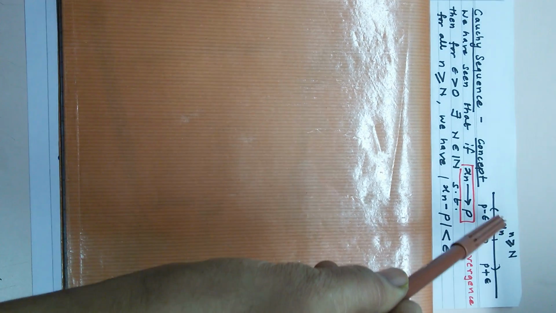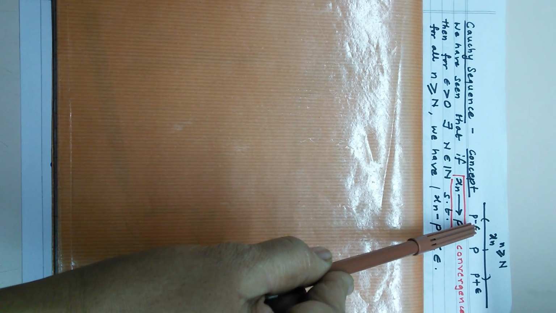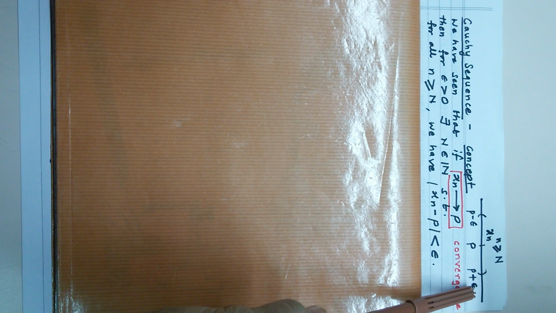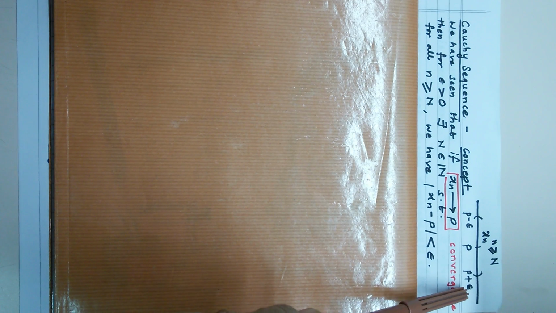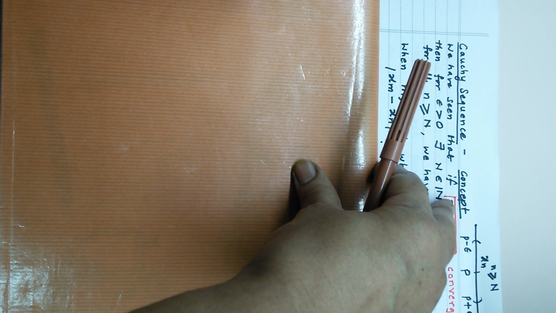In the diagram you can see that all the terms of the sequence after the capital Nth term fall in the interval p minus epsilon to p plus epsilon. Now the question is, if you have any two terms after the Nth term, so you have n and m which are greater than or equal to N, what happens to the two terms of the sequence?